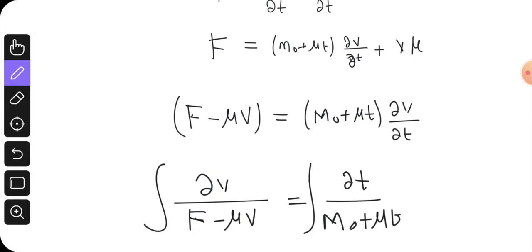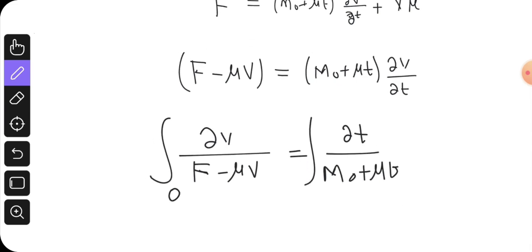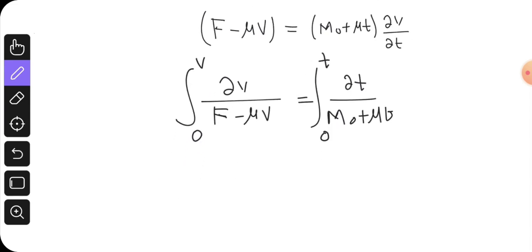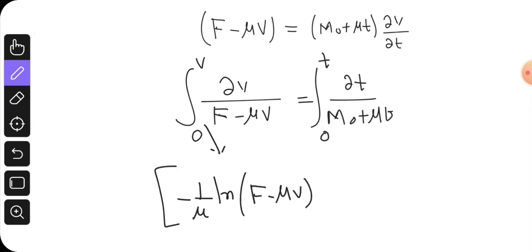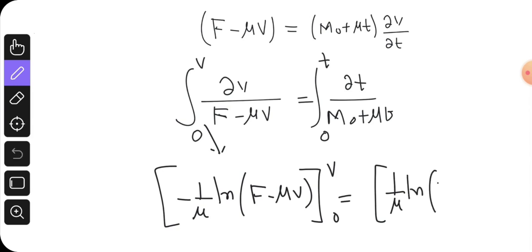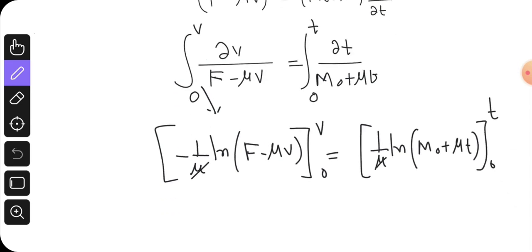Integrate the equation. The limit for velocity is from initial velocity 0 to v at a certain time t, and time goes from 0 to t. If we integrate this, we get minus 1 by mu ln of F minus mu v, with the limits 0 to v, equal to 1 by mu ln of m naught plus mu t, with limits 0 to t. Mu and mu cancel out.